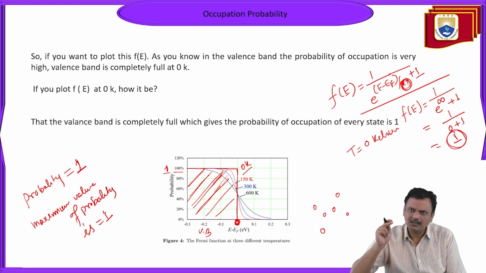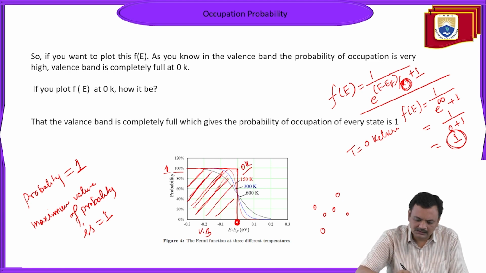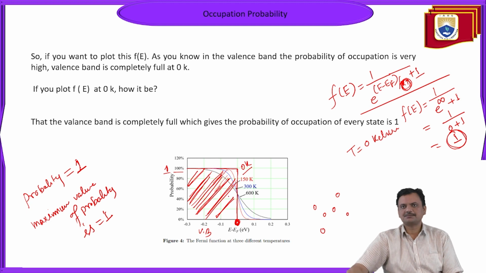It is certain that all the electrons will reside in the region where the probability is 1 and the energy is 0 or less than 0. This whole region is considered the valence band region.